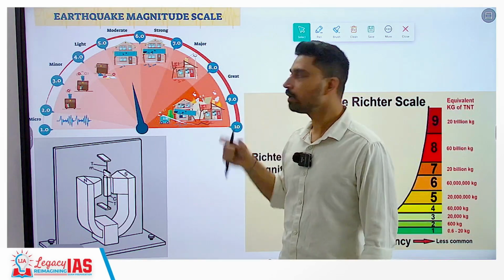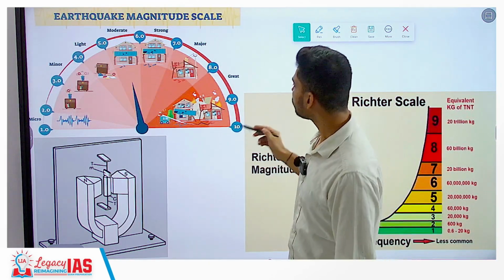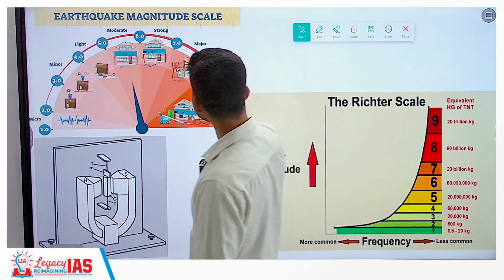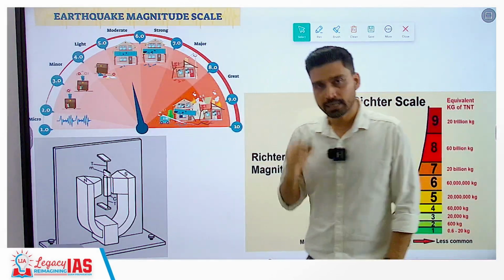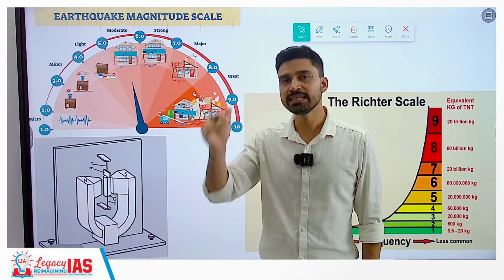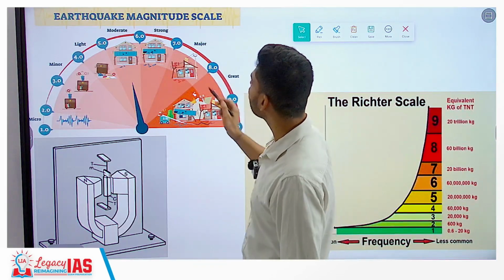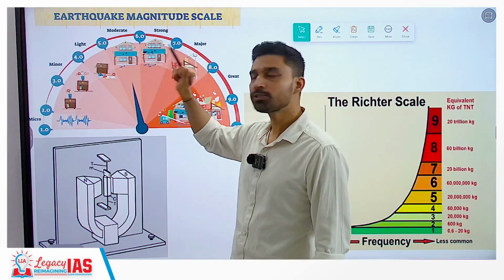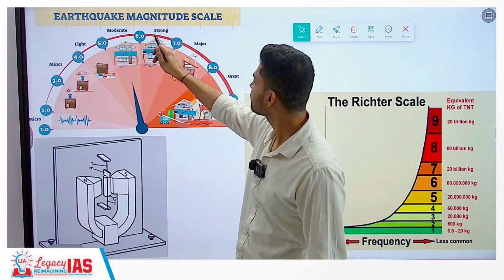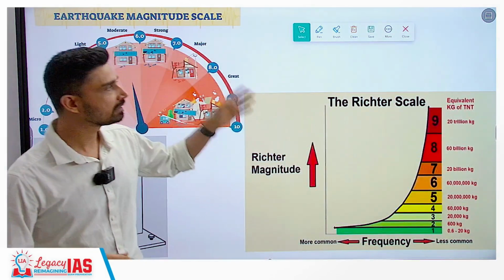Obviously, as you go higher up the scale, the devastation and the energy released by the earthquake will keep on increasing. For example, an earthquake of magnitude 9 releases 30 times more energy than earthquake of 8, which releases 30 times more energy than earthquake of 7, and vice versa. That means every unit change on the Richter scale represents almost 30 times increase in the energy released. In other way, we can say an earthquake of magnitude 9 will be 27,000 times more intense than earthquake of magnitude 6, and that is why magnitude 6 you can consider moderate, while 9 is catastrophic. It will topple almost 60, 70, 80% of the buildings in the area.